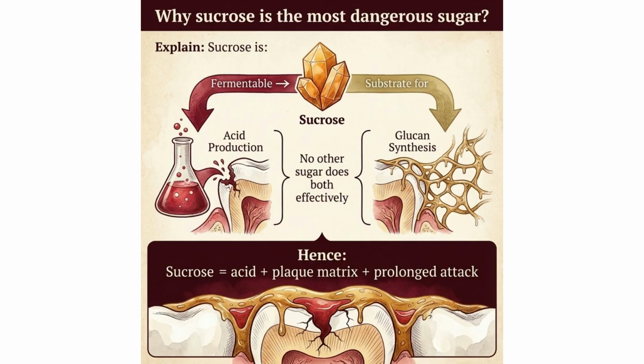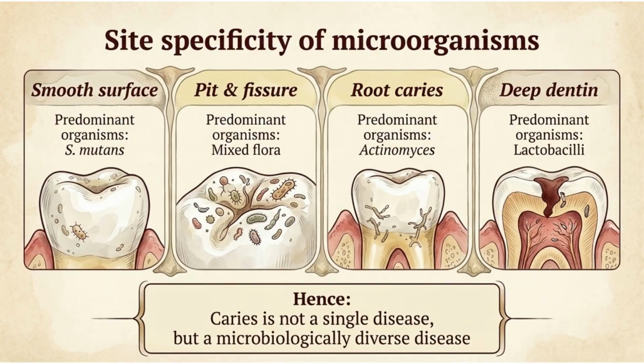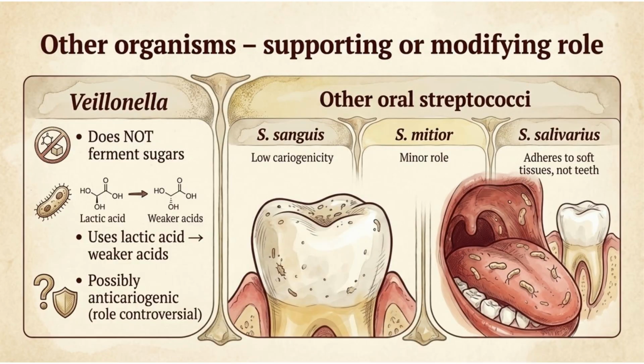Also, sucrose is most dangerous because bacteria use it to produce acids and sticky glucans, which retain plaque and prolong enamel demineralization. Different sites host different bacteria. S. mutans on smooth surfaces, mixed flora in pits, actinomyces on roots, lactobacilli in deep dentin. So caries is a microbiologically diverse disease. Because different bacteria dominate different tooth surfaces, dental caries is not one disease but many microbial patterns.